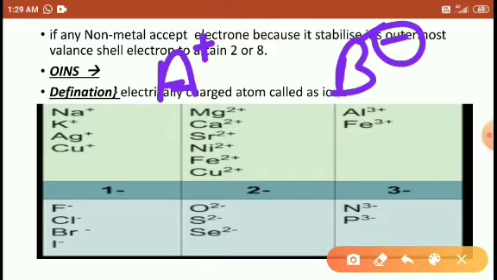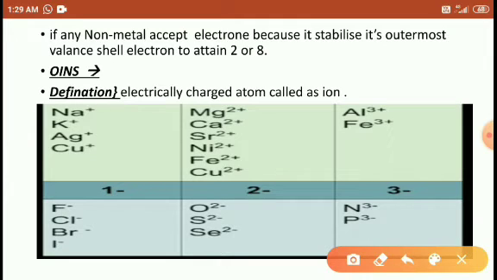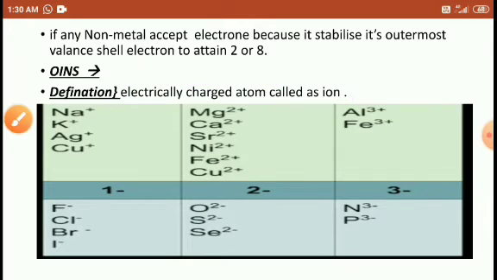Atom A has a positive charge, so it is electrically charged. Any charge means it is electrically charged. Atom B has a charge, so it is electrically charged. Any atom having either a positive or a negative charge is called an ion, right?